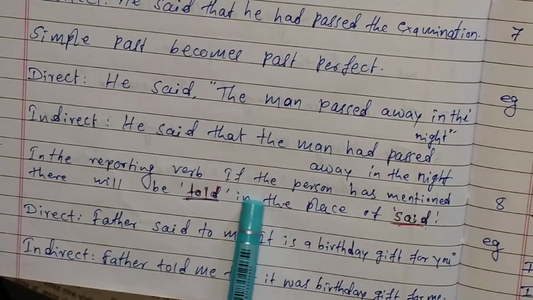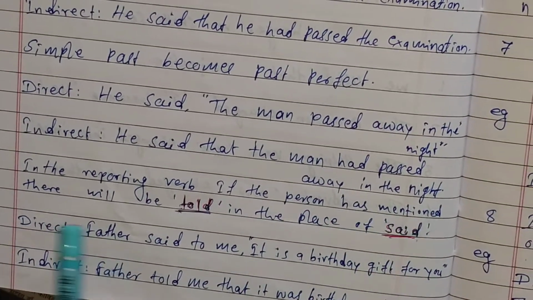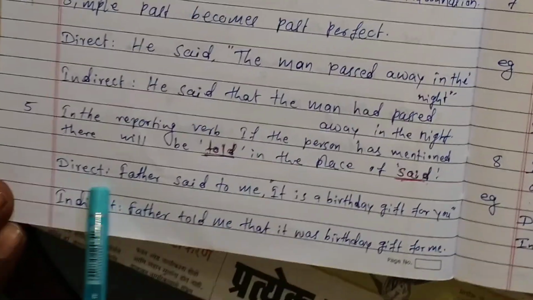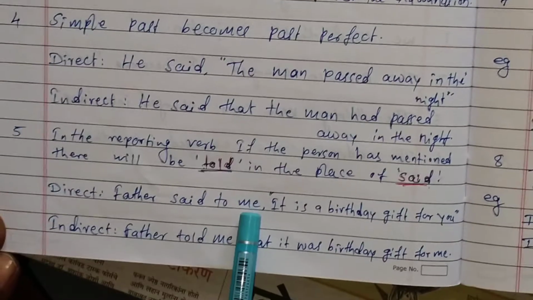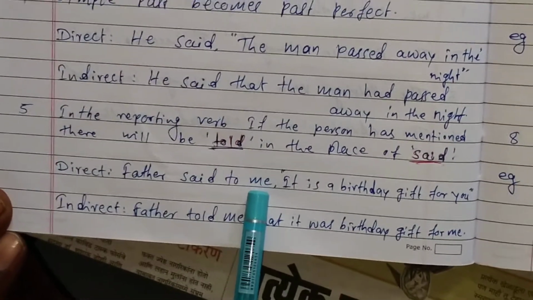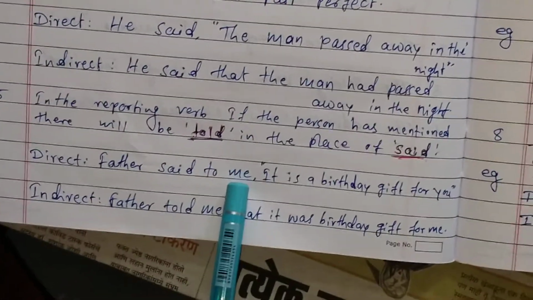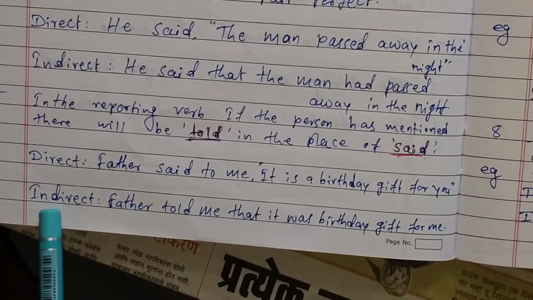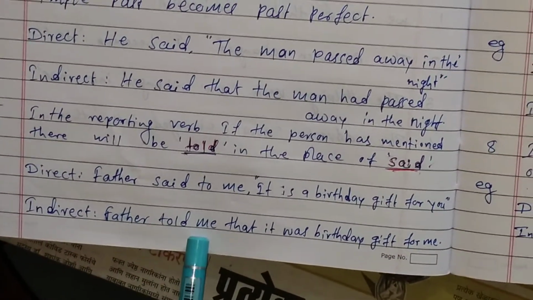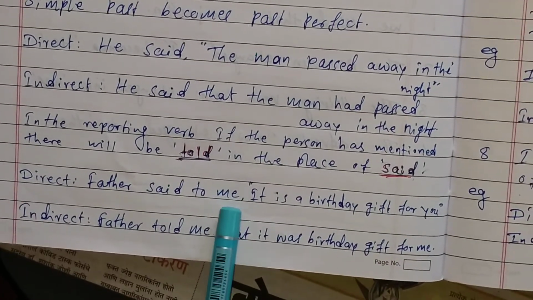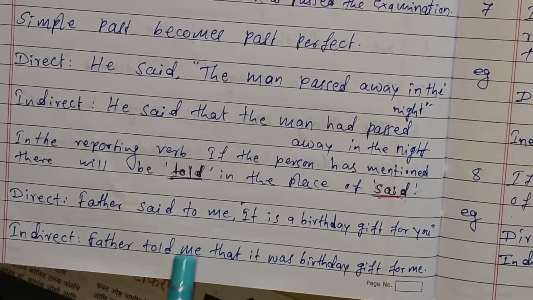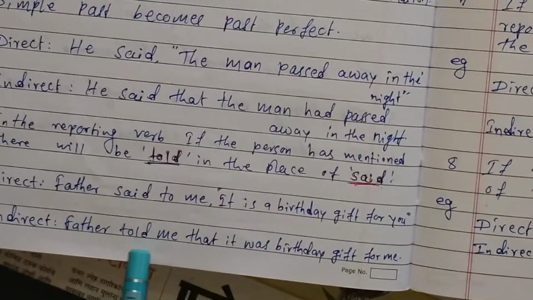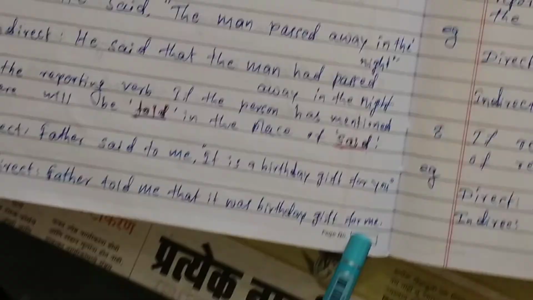In the reporting verb, if a person is mentioned, told will be used in the place of said. In the direct speech, father said to me. Here a person is there, meaning in the reporting verb. So, it is a birthday gift for you. And indirect: father told me. So here in the reporting verb, the person is mentioned. That's why said is replaced by told. Told me that it was a birthday gift for me.